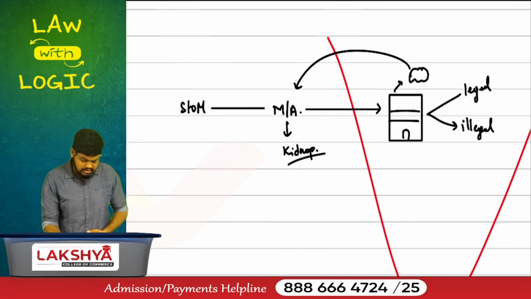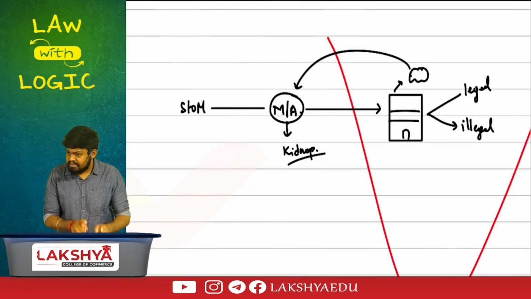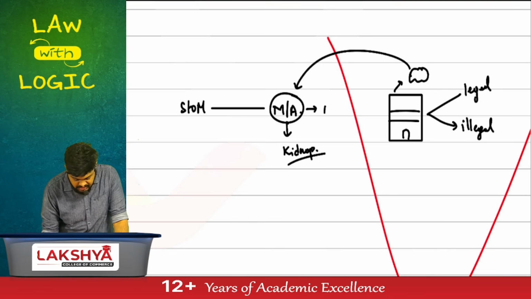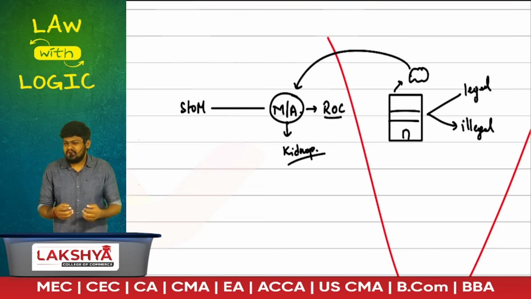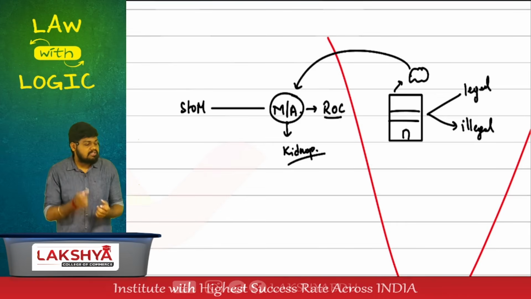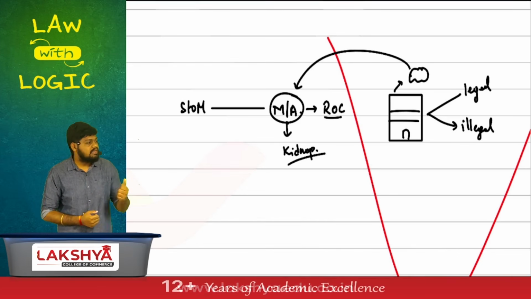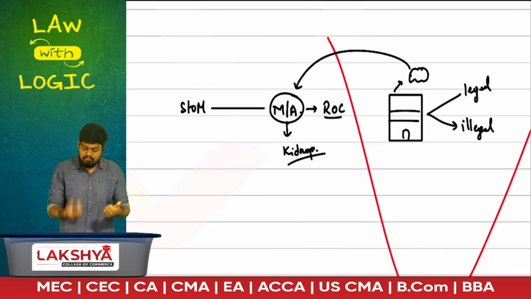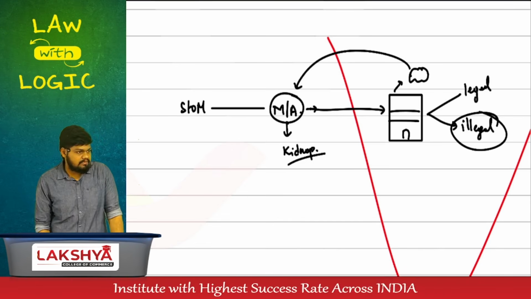So can I say these documents have to be carefully drafted? Once they are drafted, we also have to verify them before we create this company. That's where the bridging gap starts. These documents have to be submitted to an authority called ROC. Once the documents have been submitted, ROC will not blindly incorporate you as a company. They'll verify. If they are satisfied that the documents are correctly drafted, then they'll allow you to get incorporated. So who incorporates the company end of the day? ROC. But with the documents you have submitted, I'll verify them. If I don't act as a bridge here, there's a chance that you might incorporate a company for illegal activities with wrongful information.